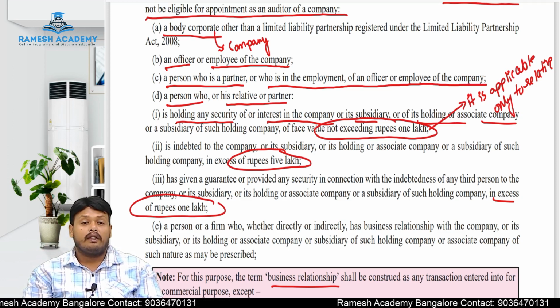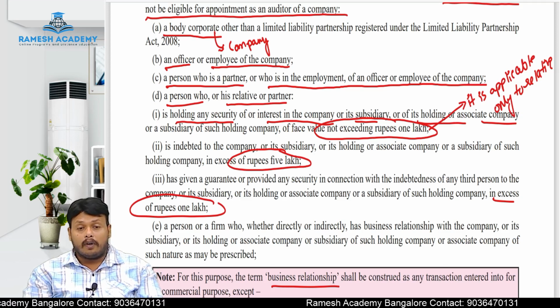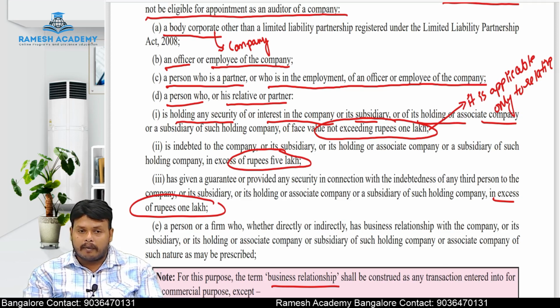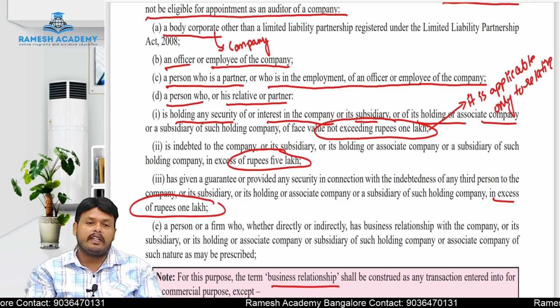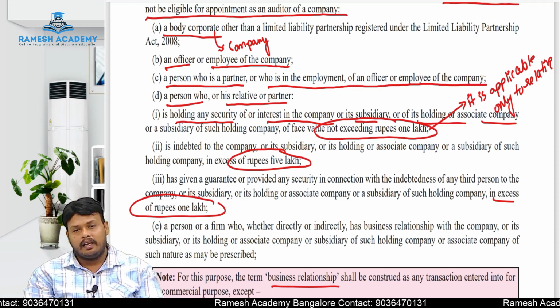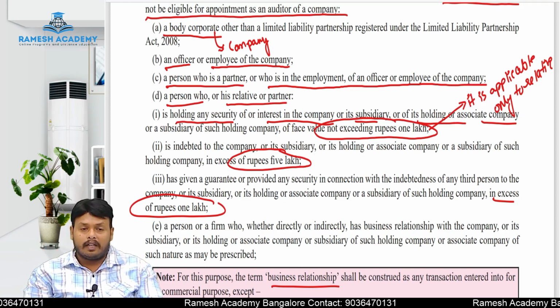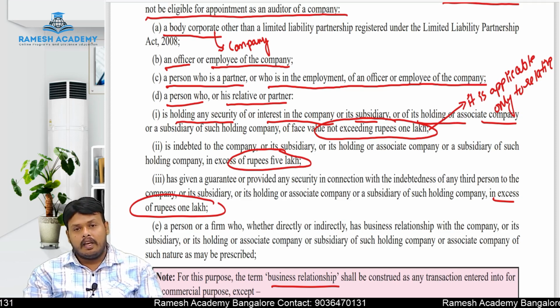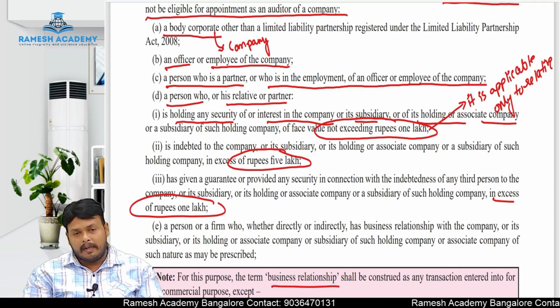That is the reason your independence may be compromised because of Y. Why? Because Y is a relative in that company. That is the reason you cannot act as an auditor for that company. Next, he is saying partner. Same example, let us continue.